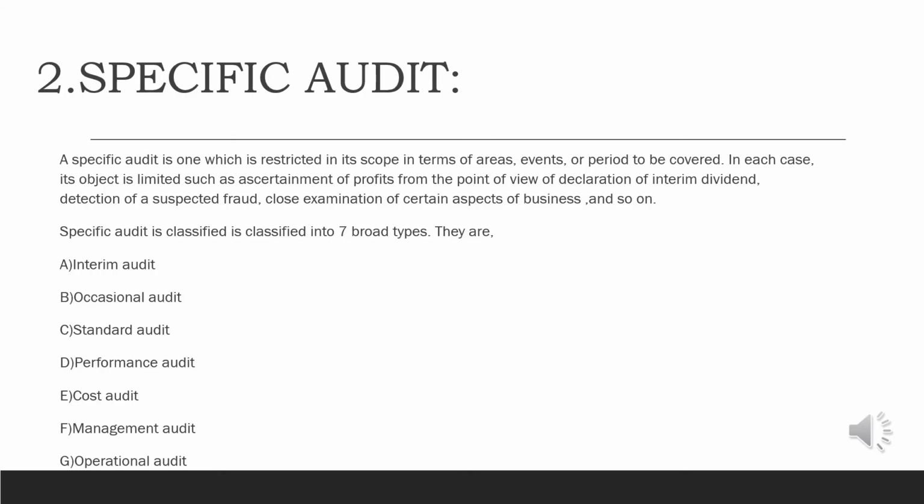The next major classification of audit is specific audit. A specific audit is one which is restricted in its scope in terms of areas, events or period to be covered. In each case, its subject is limited, such as ascertainment of profit from the point of view of declaration of interim dividend, detection of a suspected fraud, close examination of certain aspects of business, and so on. Specific audit is classified into 7 broad types. They are interim audit, occasional audit, standard audit, performance audit, cost audit, management audit, and the operational audit.